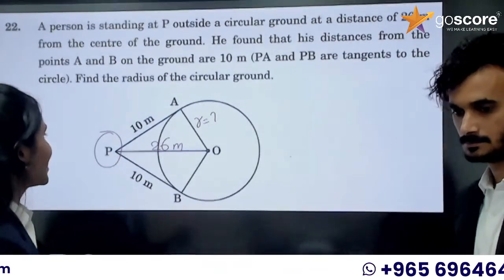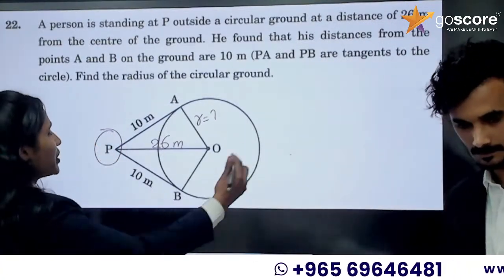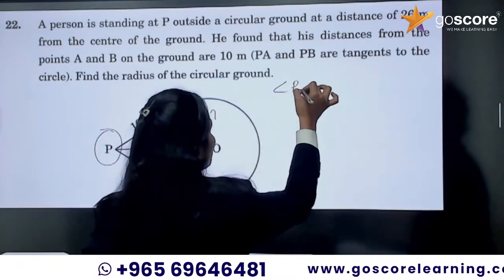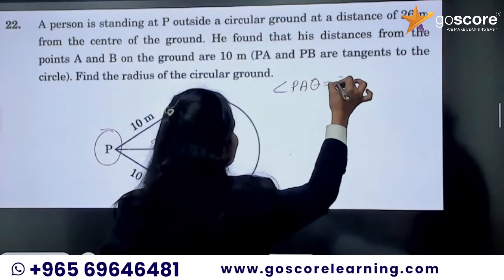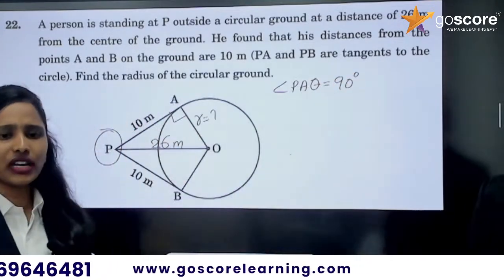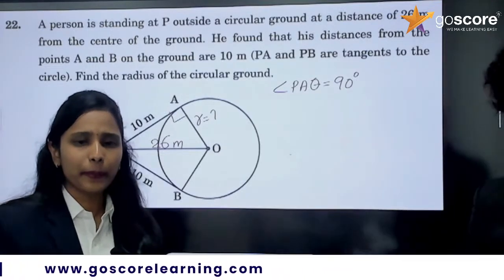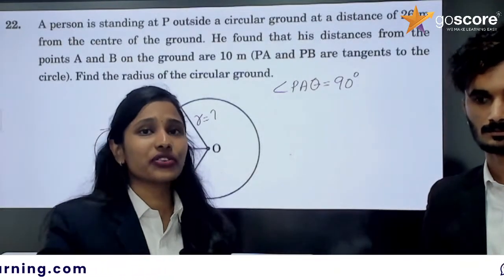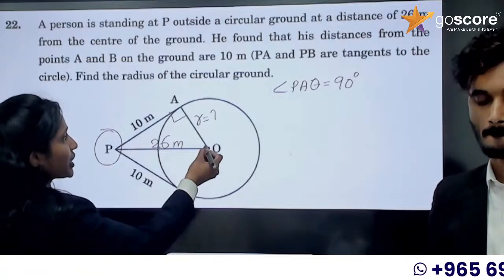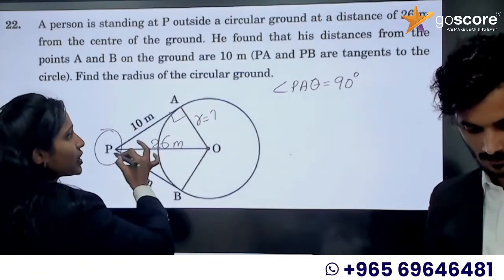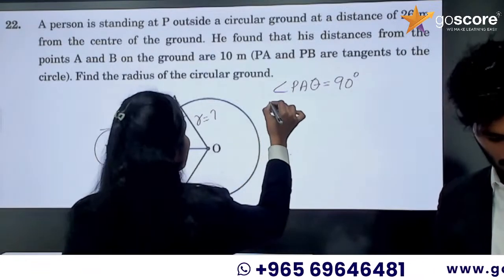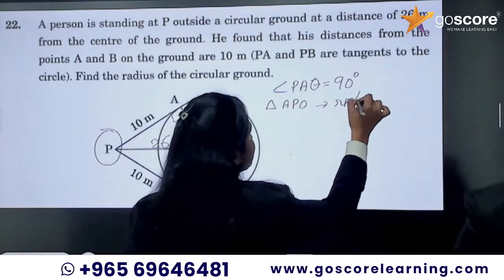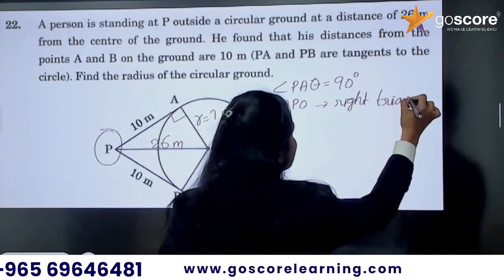Don't worry. In this question, we know that this angle is 90 degree, right? So angle PAO equal to 90 degree. What is the reason? Why am I simply saying PAO equal to 90 degree? Because we have theorem 10.1: radius to the point of contact is perpendicular to the tangent. So it is 90 degree. This makes triangle APO a right triangle.